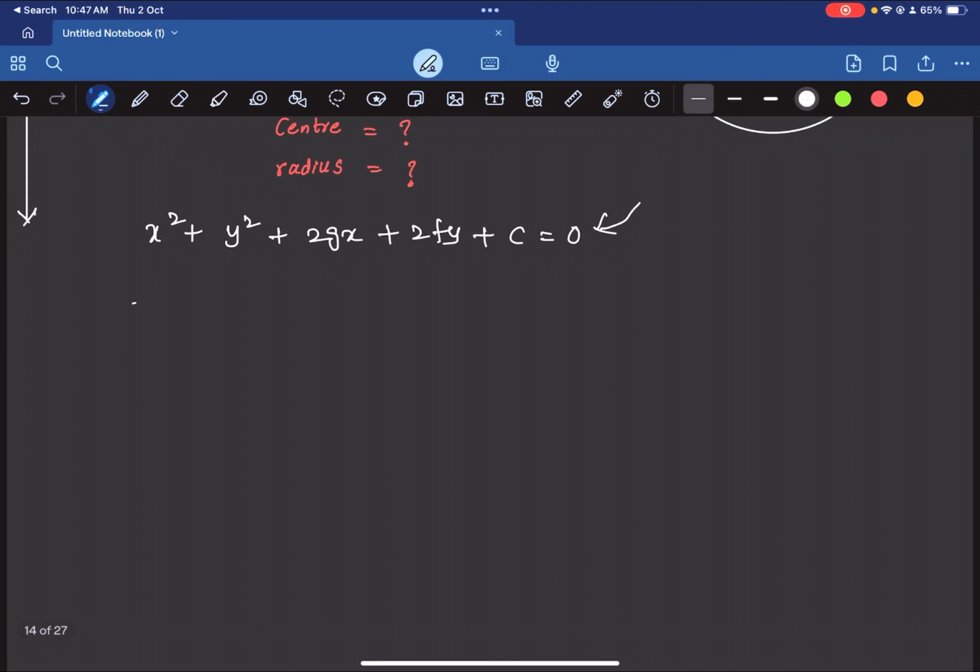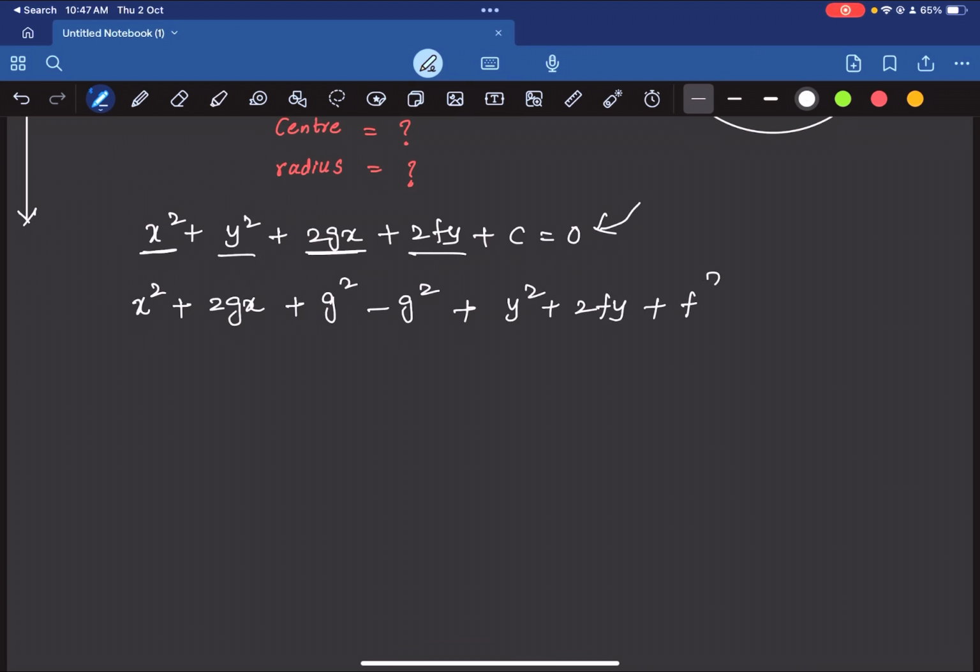So let us write the equation like this: x square plus 2gx. Let us add g square to this and subtract g square. So we have taken these two terms. Now let's take these two terms, y square plus 2fy. Let us add f square and subtract f square. Now the left out term is c. So this is the equation that we have.